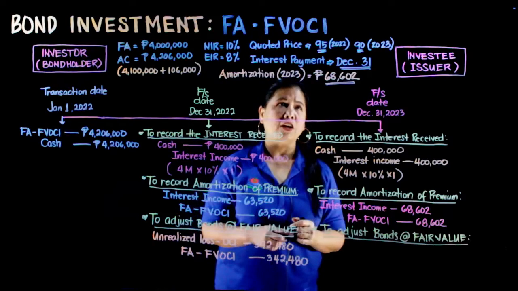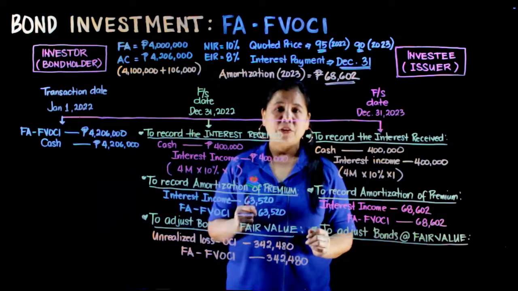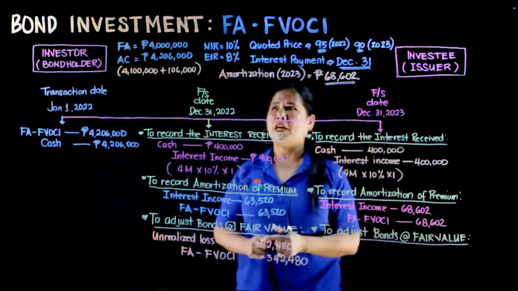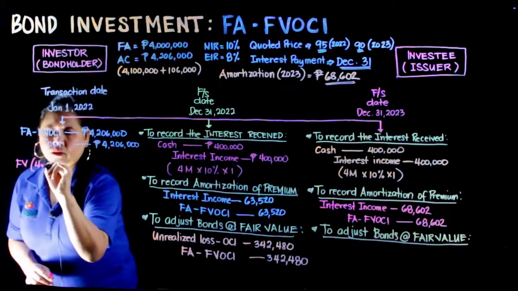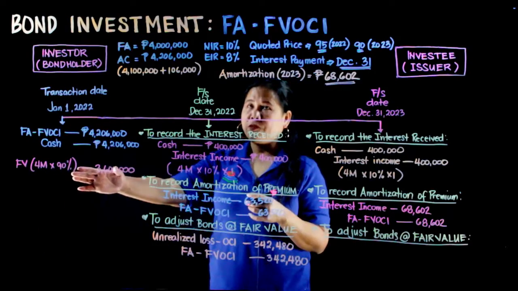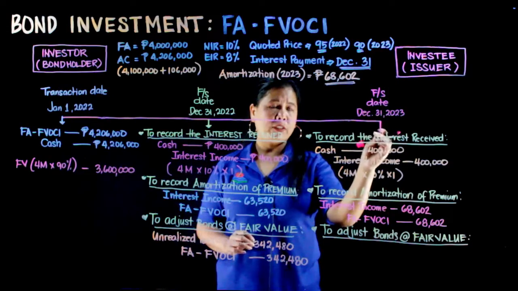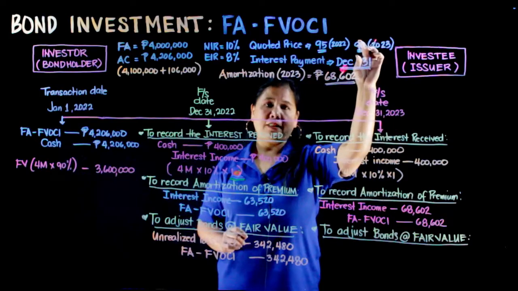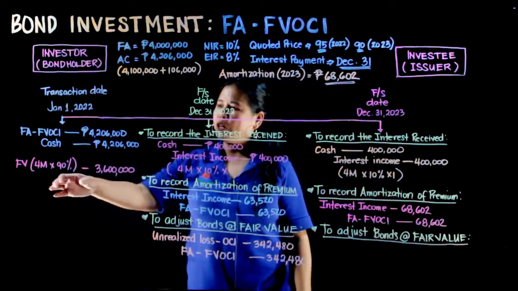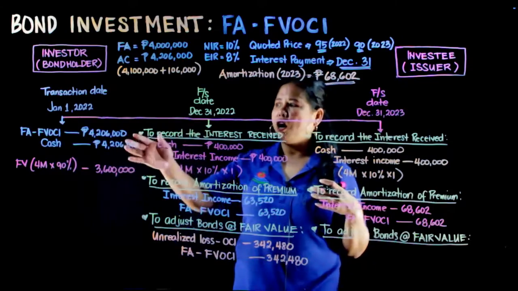We will compare the fair value of the bonds to the carrying amount of the investments. So our fair value is computed as the 90% of the face amount. So the fair value of investment FVOCI on December 31st of 2023 is quoted at 90. So that means it's a 90% of the face amount. So we have a fair value of 3,600,000. We are going to compare this with the carrying amount of the investment.